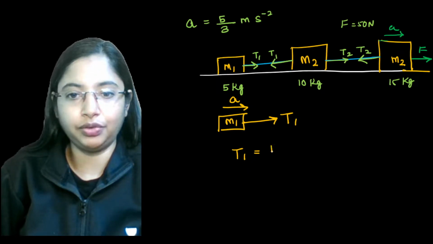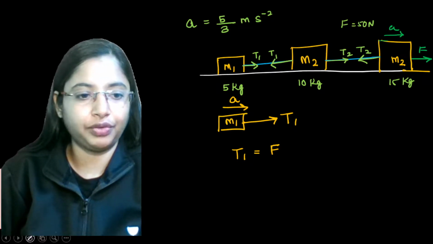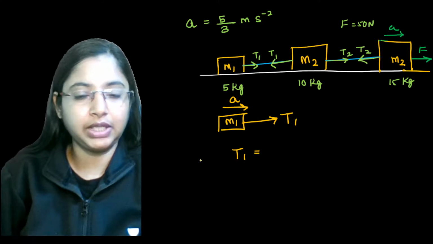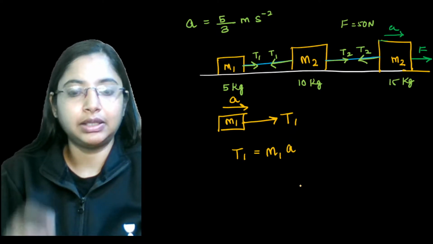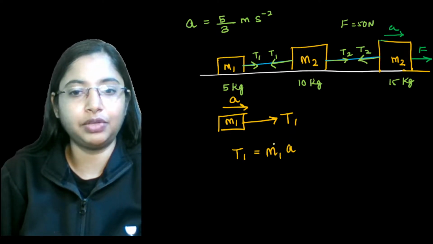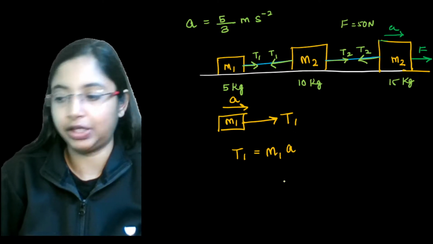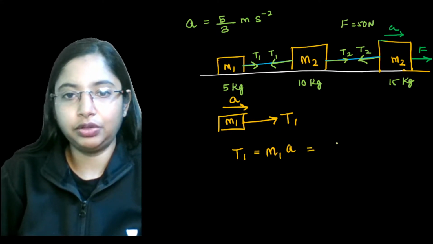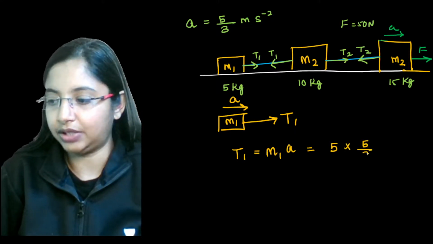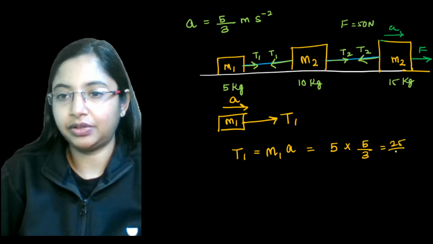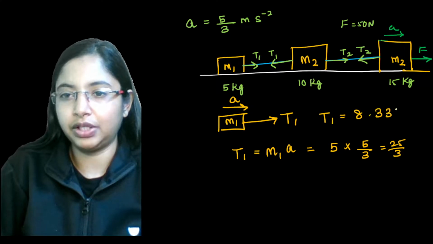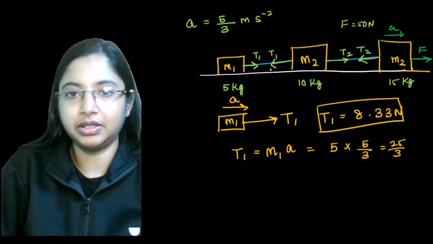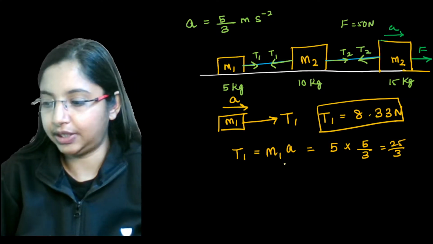If you want to find the tension T1 over here, the system is accelerating, so this tension will be equal to the resultant force acting on the system. The resultant force will be very simple: the mass it has times how much it is accelerating. The resultant force acting on the system is equal to the tension force, from the second law of motion, m1 into a. We know this mass is 5, and the acceleration is 5 by 3, so this is around 25 by 3. So the tension T1 is somewhere around 8.33 Newton. This is the tension on this rope here. So on this side also the tension is T1.